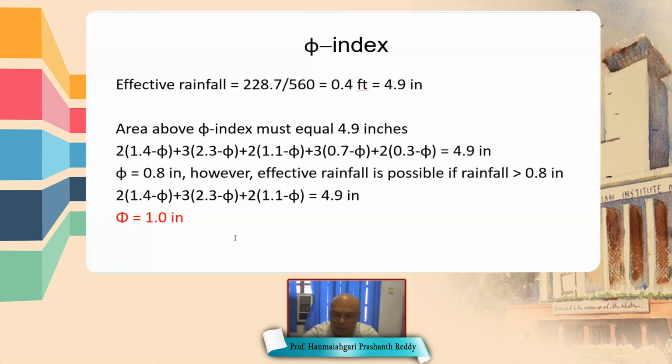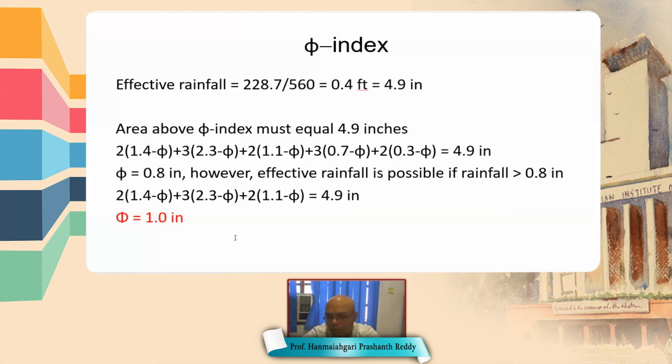So instead of using one exponential curve, we are simplifying it with a straight line and a uniform infiltration throughout the storm duration. But the phi index has certain limitations, because in the phi index the initial losses such as interception and retention storage or detention storage are also accounted for.